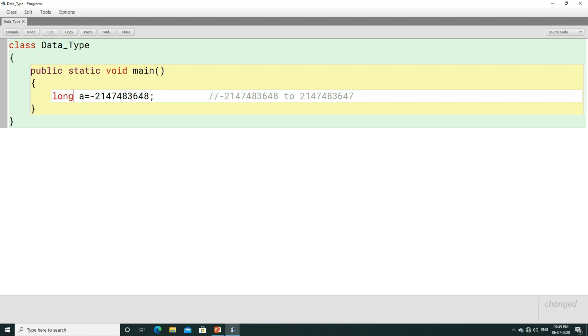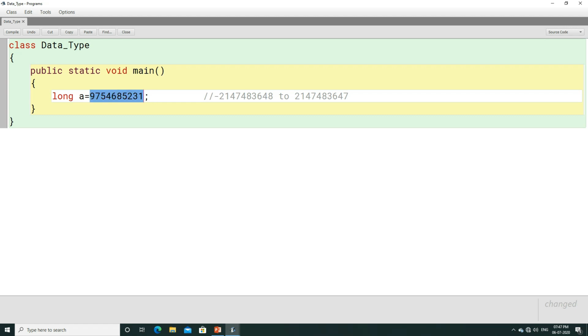Although each and every number is an integer here, remember, all the numbers which do not contain a point value are integers, but here I am going to call it a long value. I will show you why I am calling it a long value. Now let us store a big number to a long variable. This is one of the numbers which I have stored in a variable, that is a, and a is what type of variable?